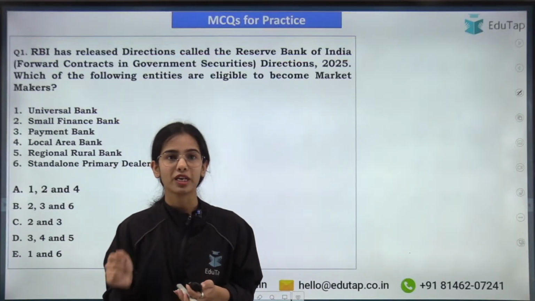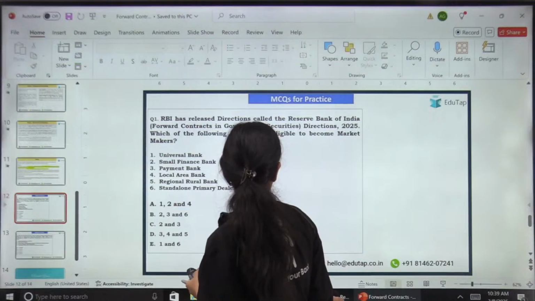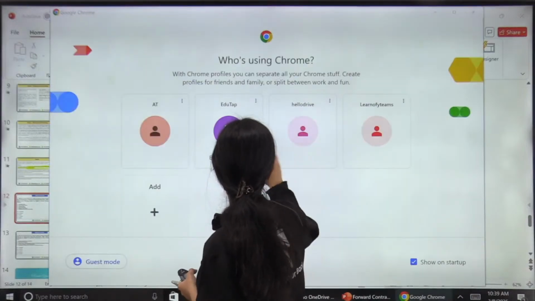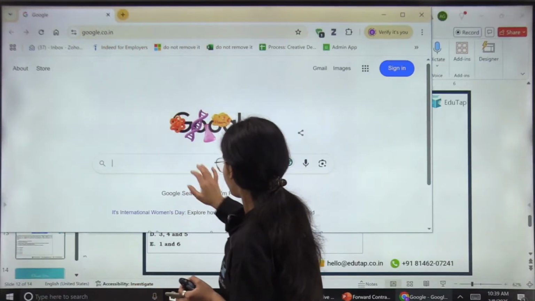Now, does anyone have any confusion? Before going to the MCQs, let me show you. If you go to edutap.in,